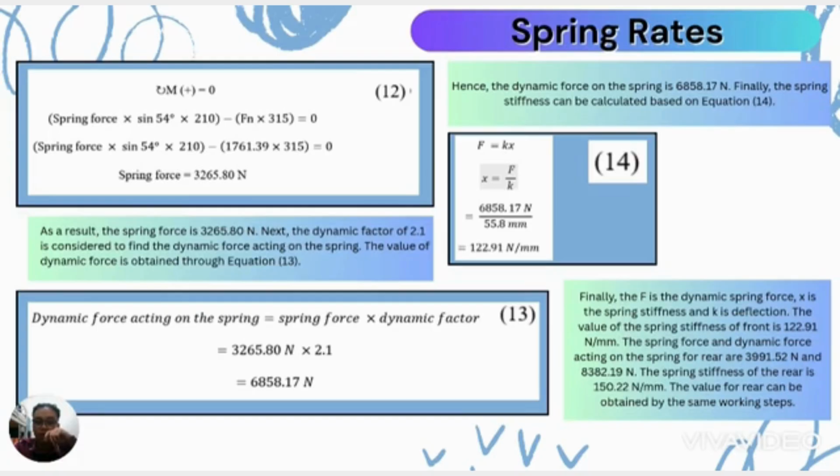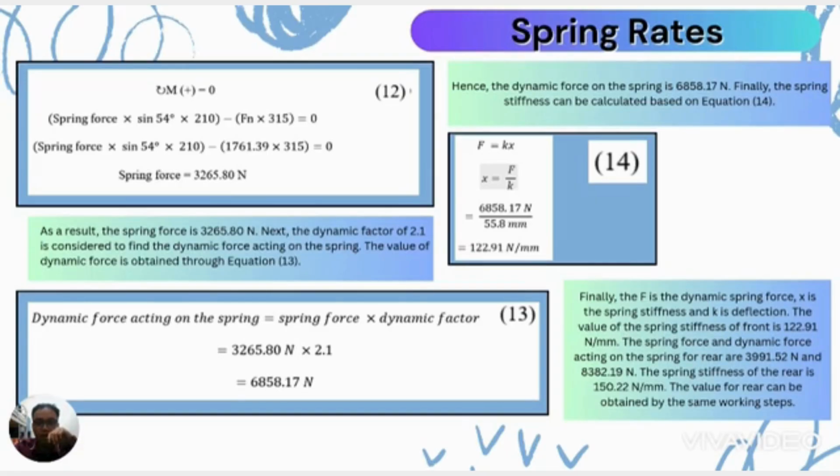Finally, the spring stiffness can be calculated based on equation 14. Equation 14 shows the spring stiffness, which is F equal to Kx. F is the dynamic spring force, meanwhile X is the deflection, and K is the spring stiffness. The value of the spring stiffness of the front is equal to 122.91 Newton per millimeter.